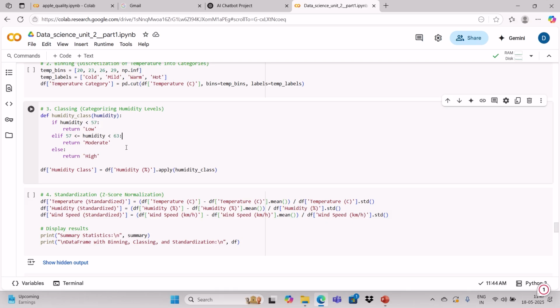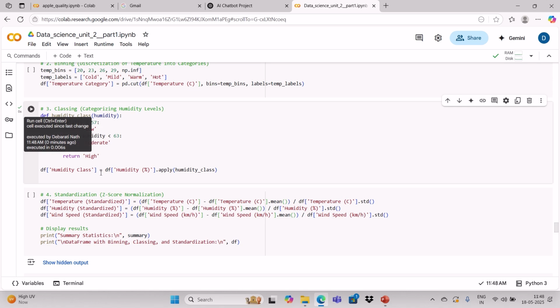We are writing some syntax under the function, and this function I am applying on the particular column. So df humidity is the existing column, and I am passing the humidity class function through the apply function. I apply this to the humidity column, so we will get the new values, which will be stored in the humidity class column.